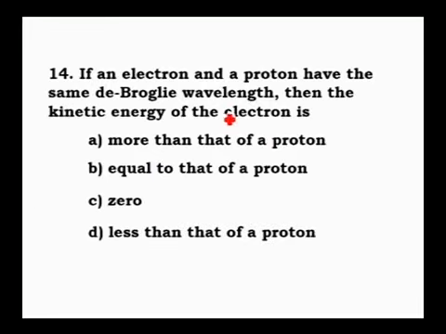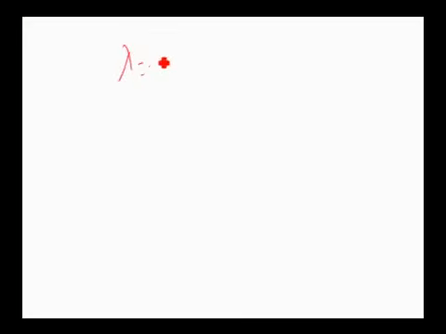Now, if an electron and proton have the same de Broglie wavelength, then the kinetic energy of electron is... Now electron and proton have the same de Broglie wavelength. This is how to tackle this. Anyway, if they have given the same kinetic energy, right? If kinetic energy is the same, you know the formula lambda equal to h by root of 2m into KE, right?